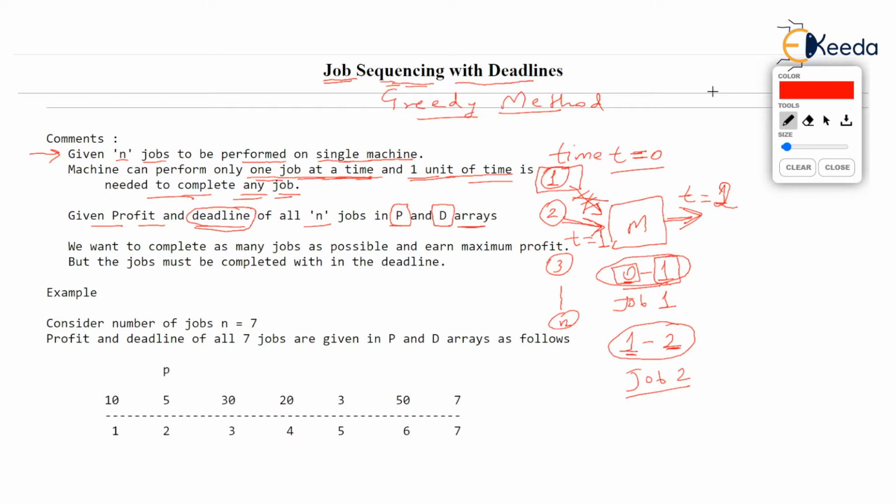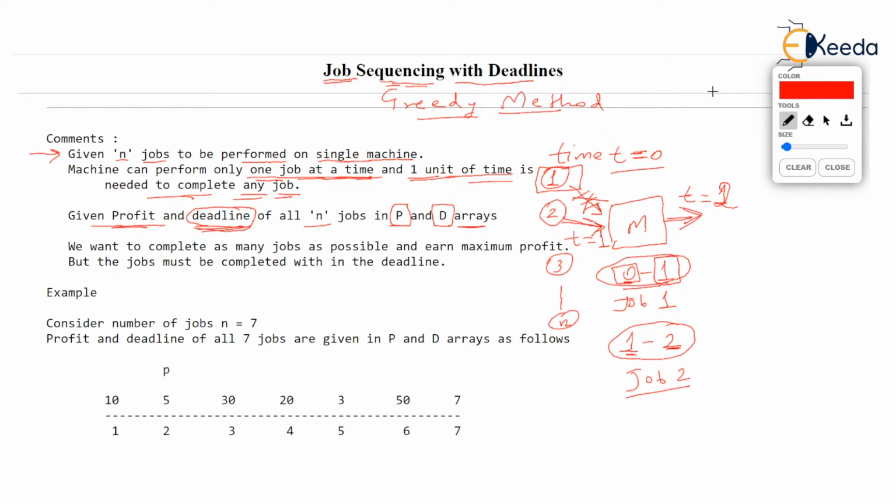Say profit of job 1 is 10. That means if you perform job 1, then you get profit of 10, maybe 10 rupees or whatever parameter you set. On doing some job, the profit you will gain is given by the P array, but then a deadline is also given for that particular job.